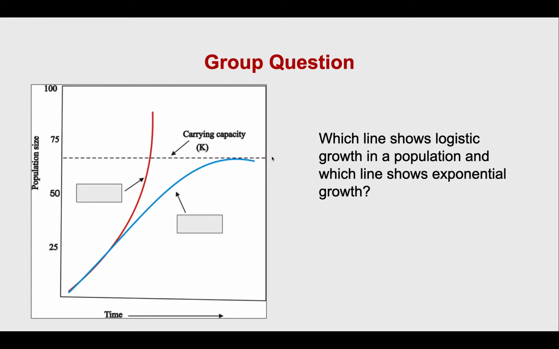All right, so if we look at this graph here, if I was looking at the red line, would that be exponential or logistic? I heard it, exponential. Yes. We are not seeing anything level out. Resources are not limiting to this population. So that means the blue line is what? Logistic. Yes, because we see that the population is starting to plateau as we reach the carrying capacity. The environment cannot sustain a population size any bigger than where it's leveling out.